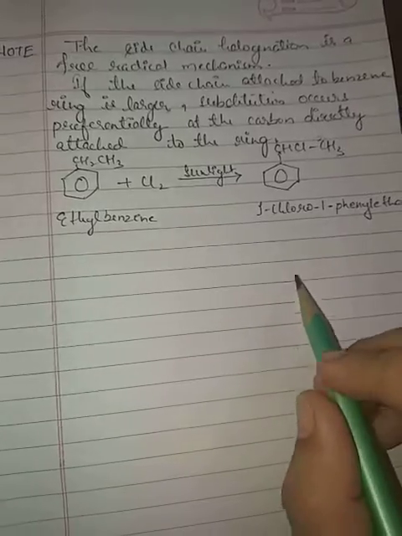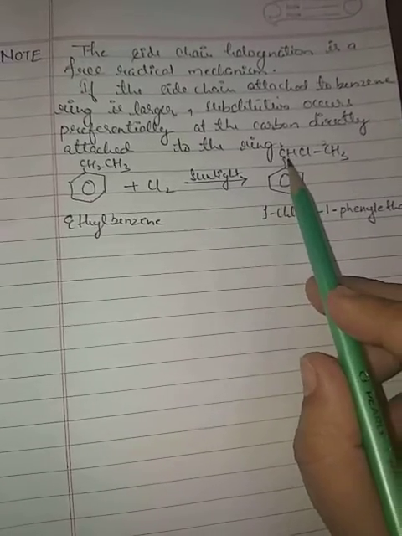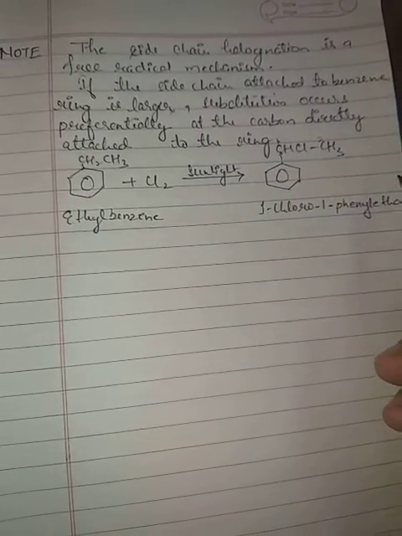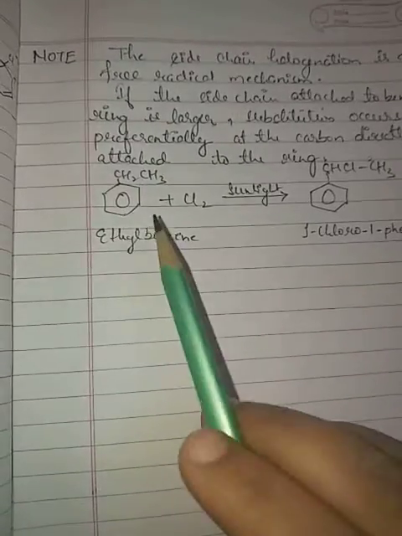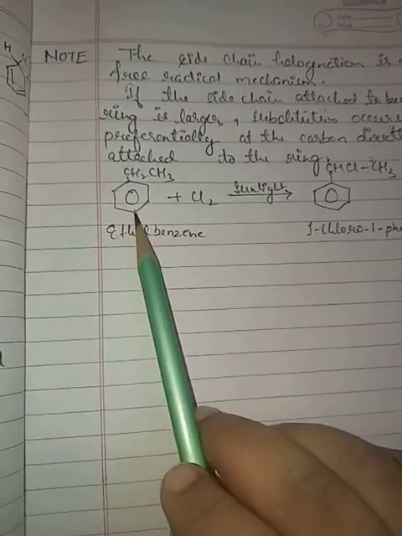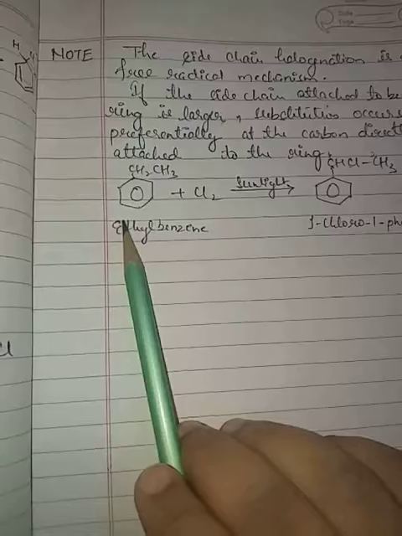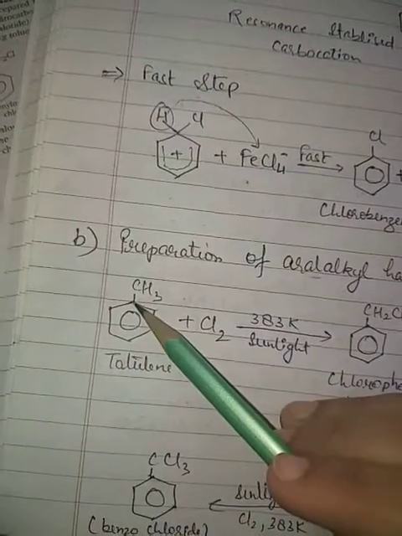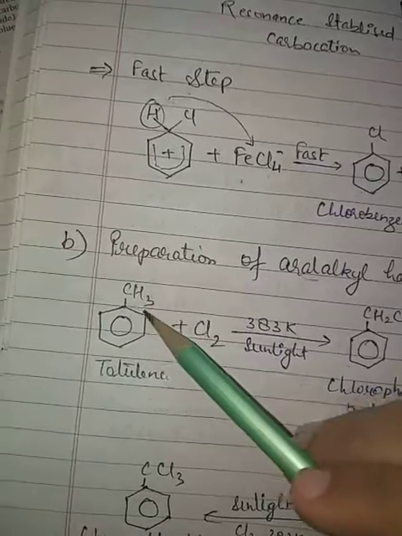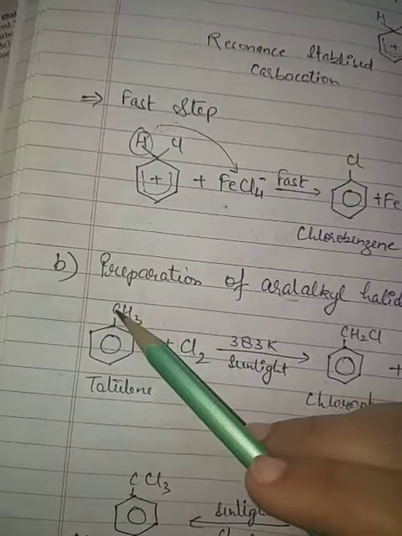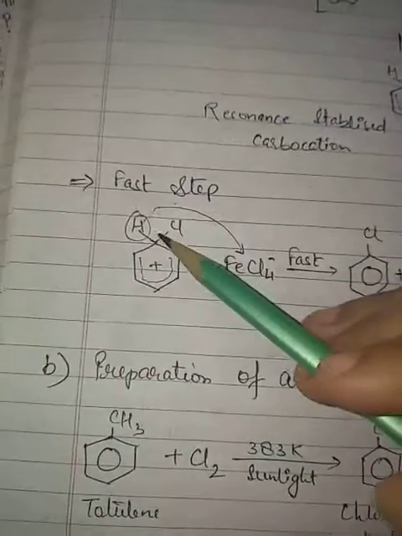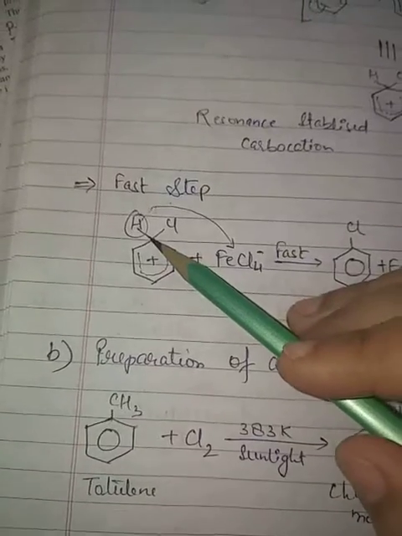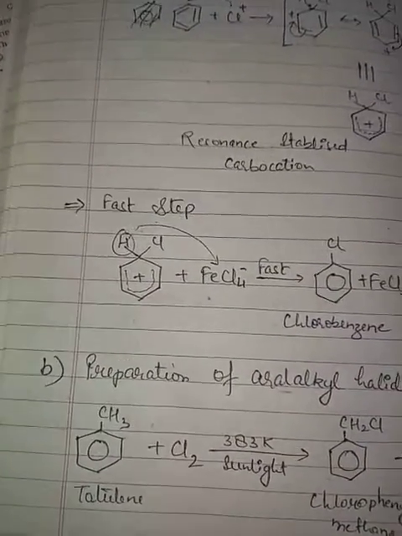If one more product is formed, then this hydrogen is also removed from here and we will get two chlorines here. So this is the side chain substitution reaction, where one more carbon is attached directly to the benzene ring, and in that carbon substitution is taking place. And if substitution is taking place directly on the ring, that is called nuclear halogenation.